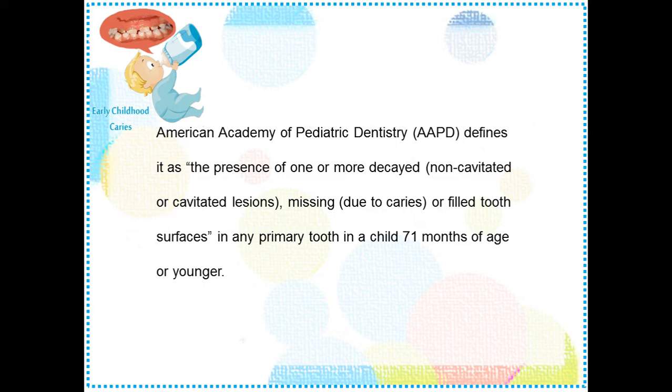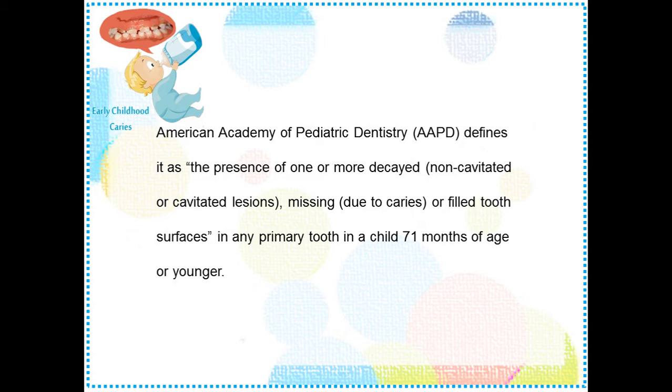So in this, the important terms that you need to remember are the presence of one or more decayed, missing or filled tooth surfaces in any primary teeth in a child 71 months of age or younger. So 71 months of age is very important. 71 months comes to around 6 years, actually 12 into 6 is 72.